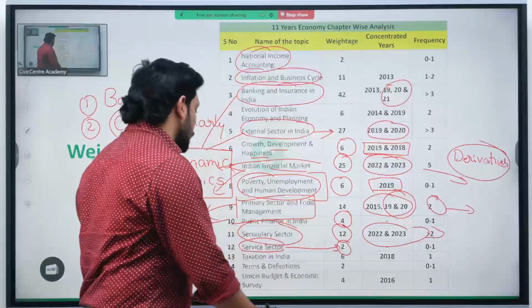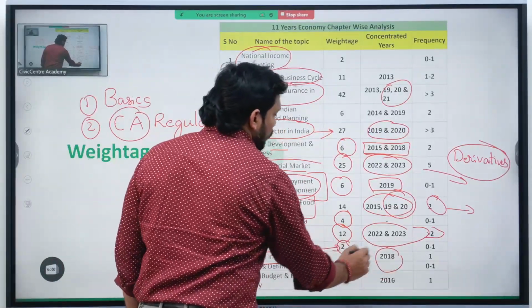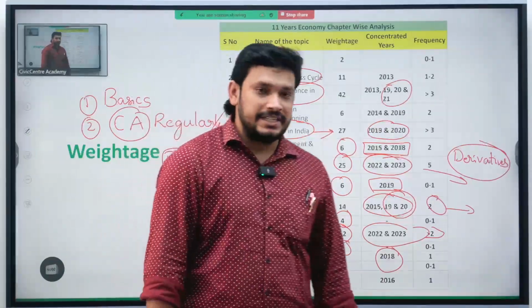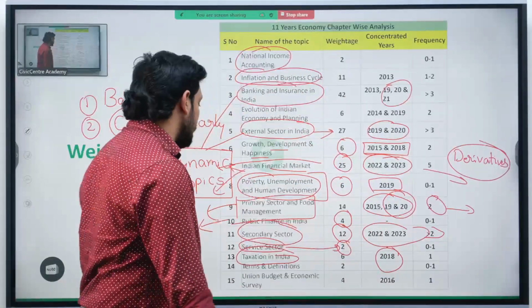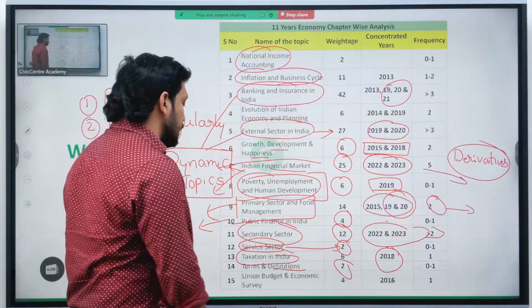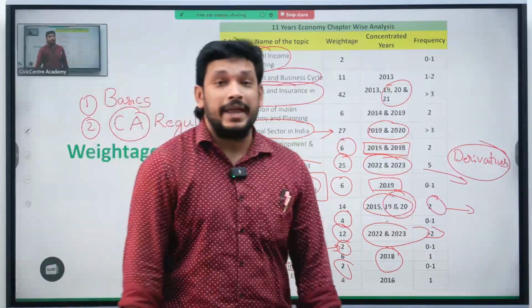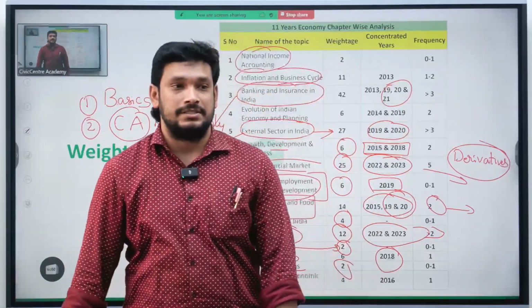Okay? Now, taxation. Majorly they concentrated in 2018 only, and you know why? Because GST came, that's why they concentrated. Terms and definitions they did not concentrate on at all, and they concentrate on the Union Budget and Economic Survey only when there are major policy implementations.